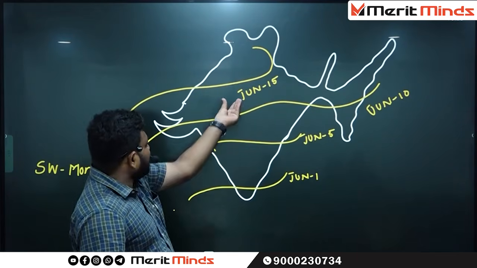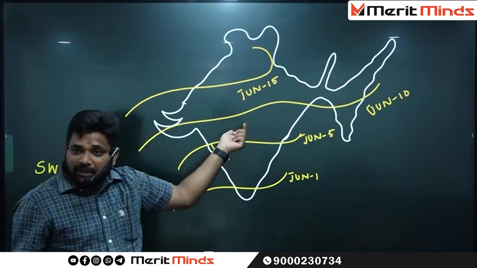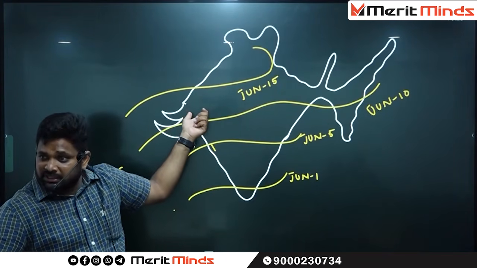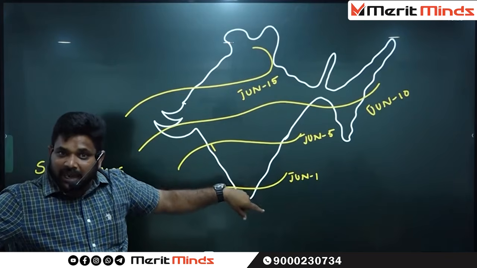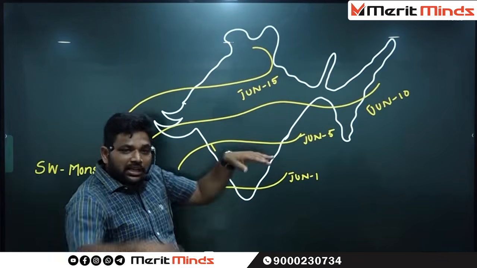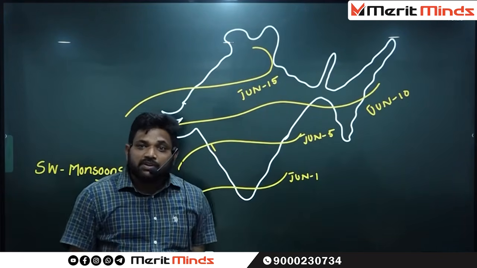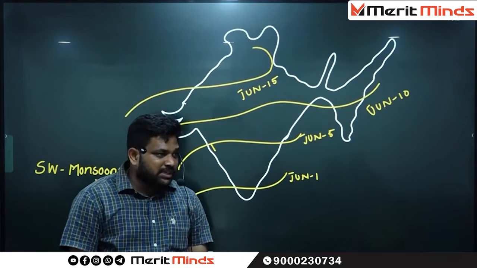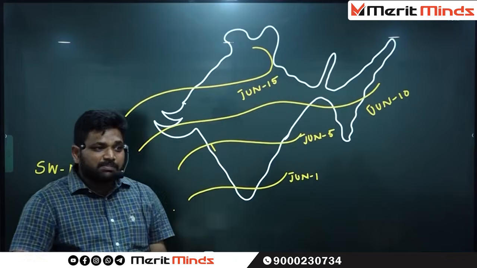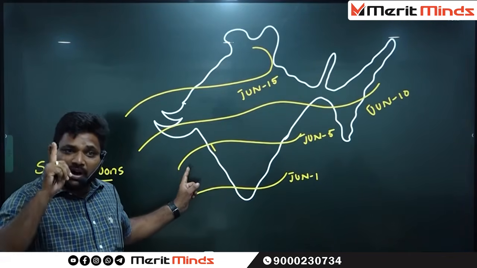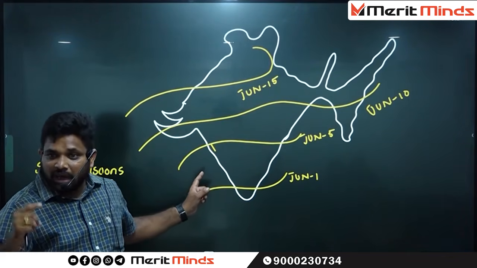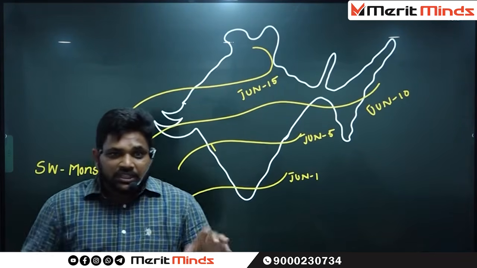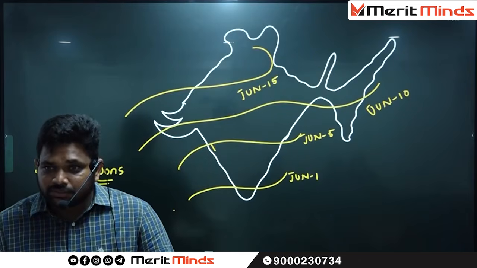After September, we enter the winter season. In winter, what type of pressure condition should be there in India? High pressure. Whenever there is high pressure, where is the low pressure? In the southern hemisphere. So the winds start retreating back, returning in the same direction they went. That's why these winds are called retreating monsoons, also known as northeast monsoons. Because of the northeast monsoons, only one state receives rainfall. What is that state? Tamil Nadu. This is called the normal behavior of monsoon.